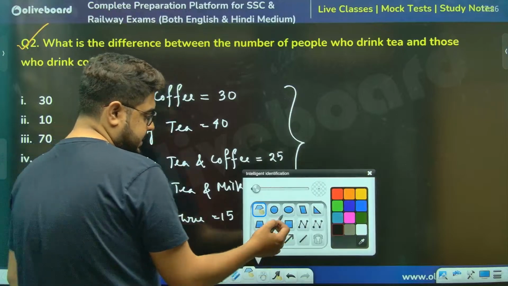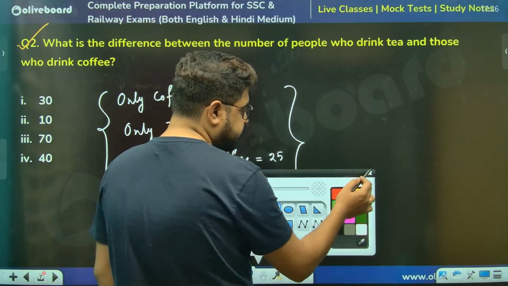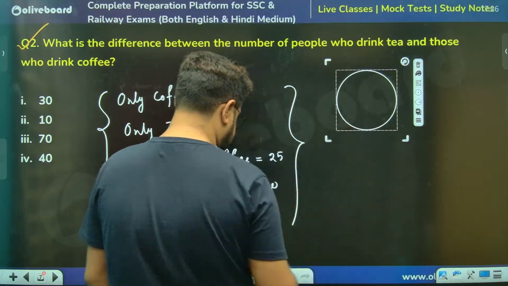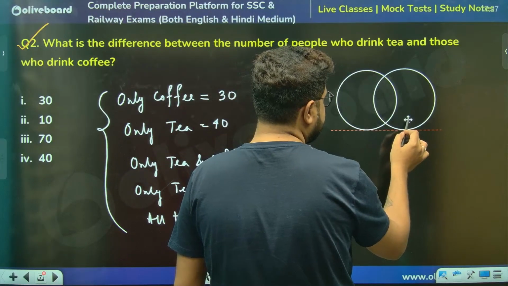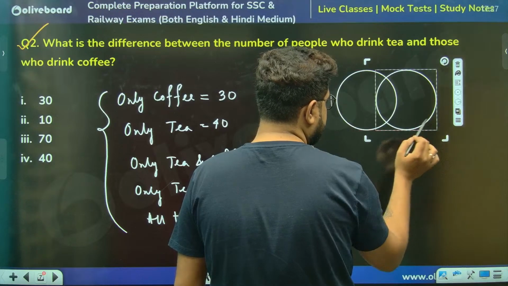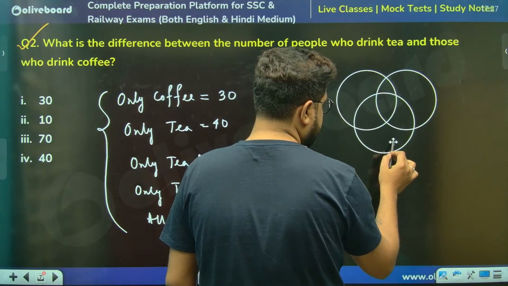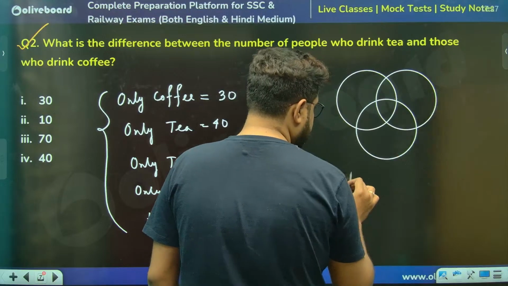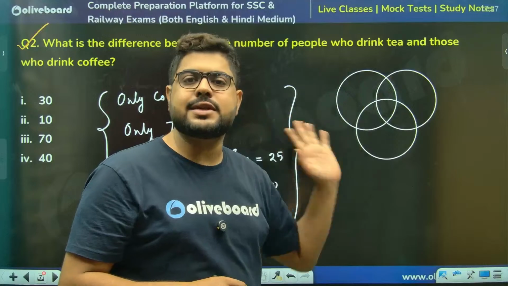Here, if you have not done Venn diagram, just understand. Make your Venn diagram. Now, why have I drawn three circles?